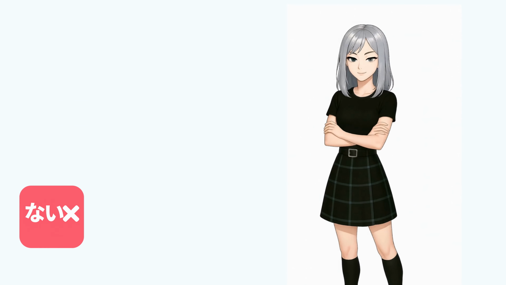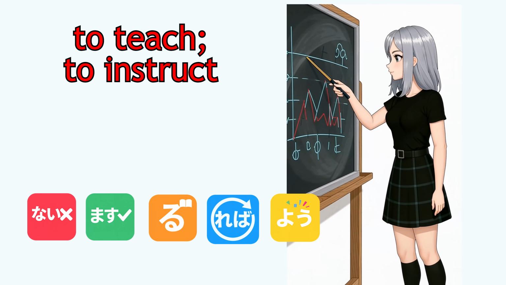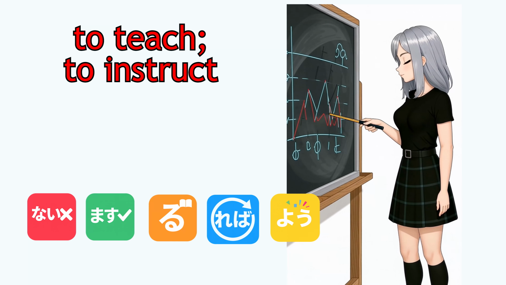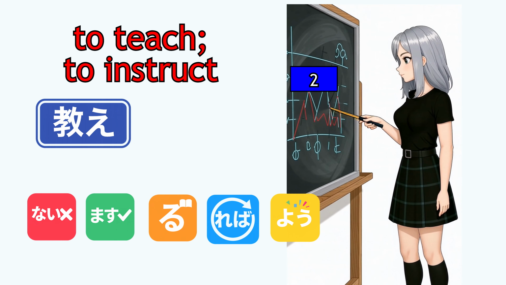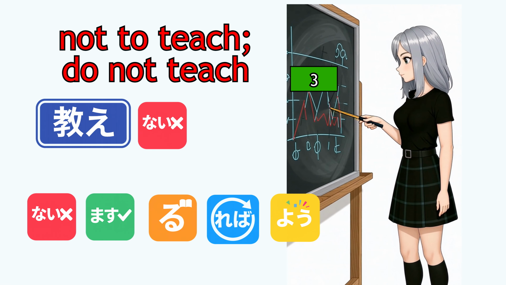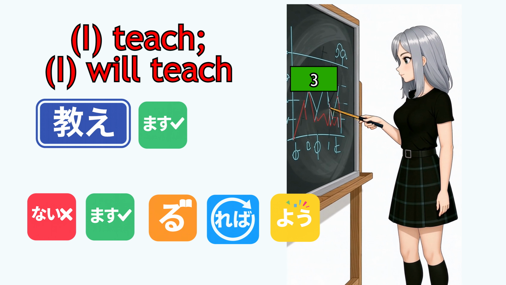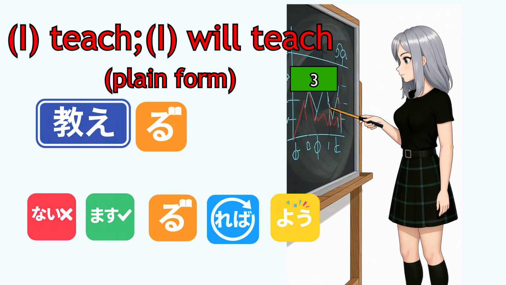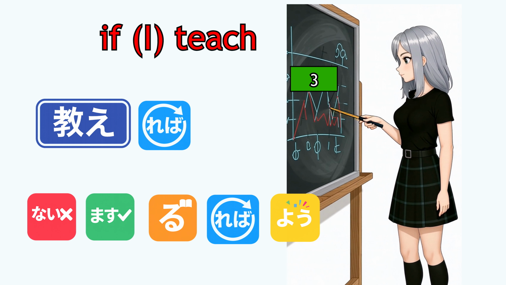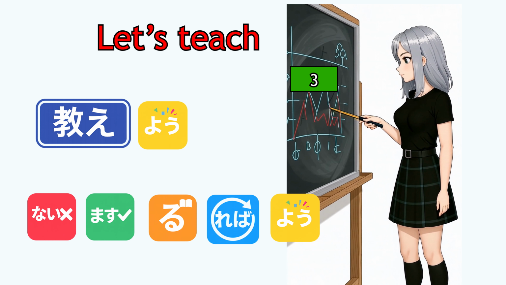To teach, to instruct. Dictionary form: 教える, 教え, 教えない. Not to teach, do not teach. Negative. 教えます. I teach, I will teach. Non-past. 教える. I teach, I will teach. Non-past plain. 教えれば. If I teach. Conditional. 教えよう. Let's teach.